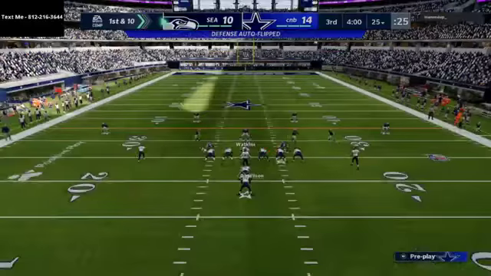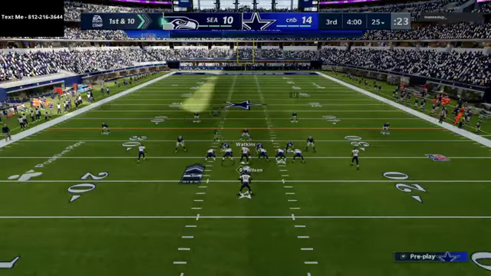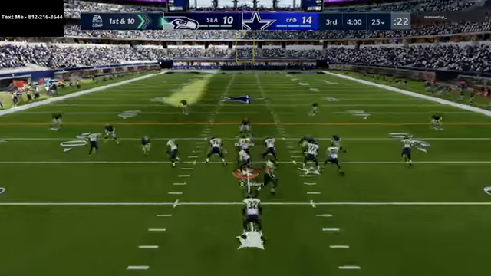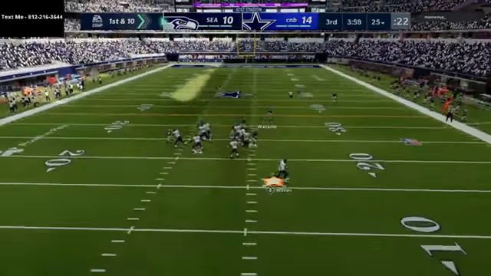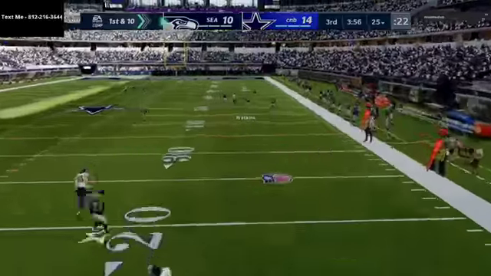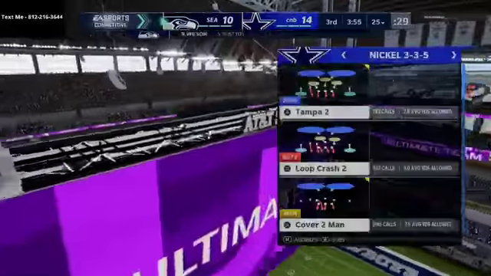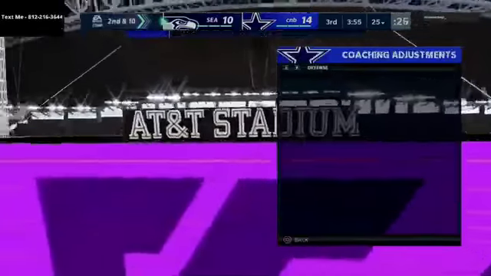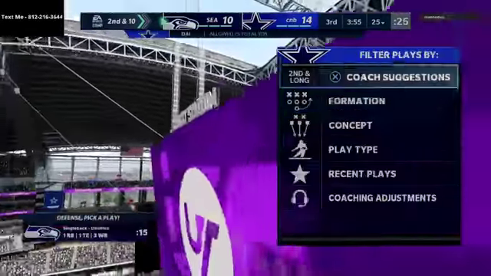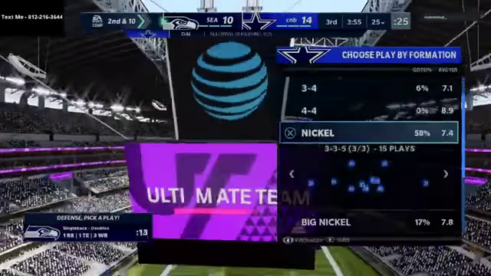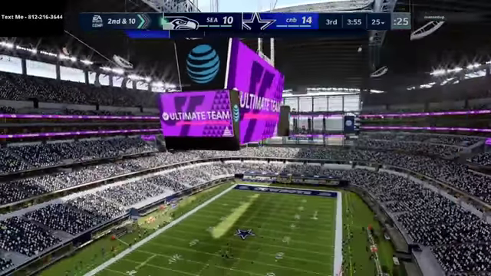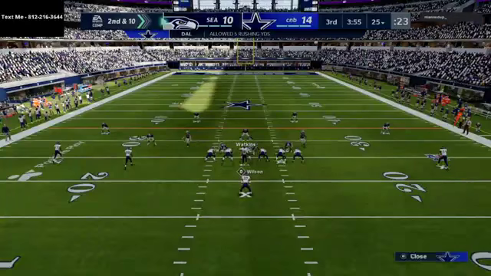So we're going to go to that, and there we go. So he should be on that spy. He's going to playmaker this guy up. That's got to be an interception. Like, we literally made him throw it in triple coverage. Now, you notice that for whatever reason, his crossing routes are a little bit deeper. So we're going to go ahead and drop those back at 20 yards just to be safe here.